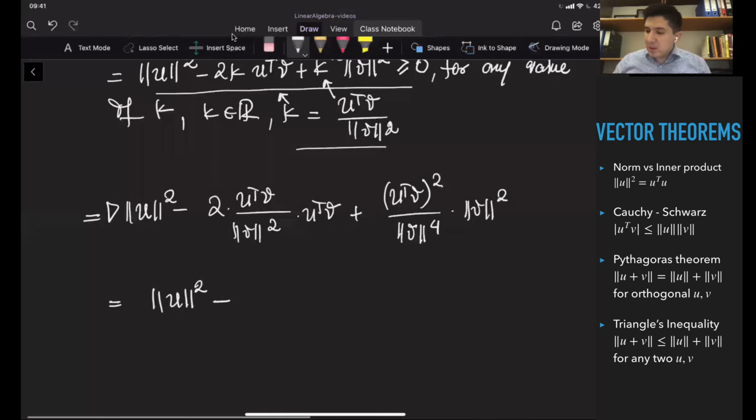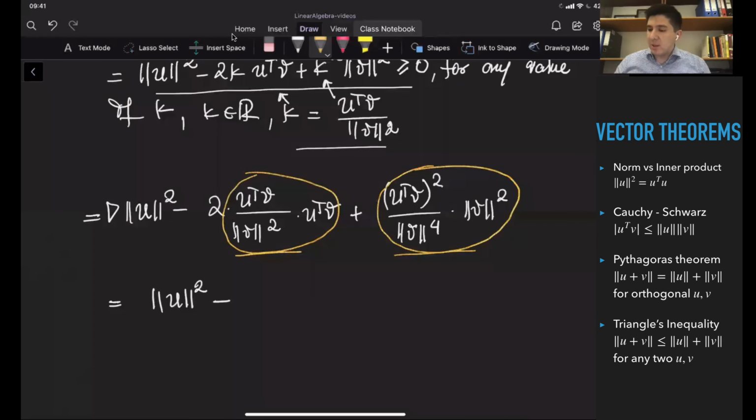So please note that this term is the same as this one, right? So it's like minus 2 multiplied by something plus the same thing, because you can just cancel out these terms, right? And they are the same. So it means that I can just write this down as u transpose v squared divided by the norm of v squared, and this is still positive.